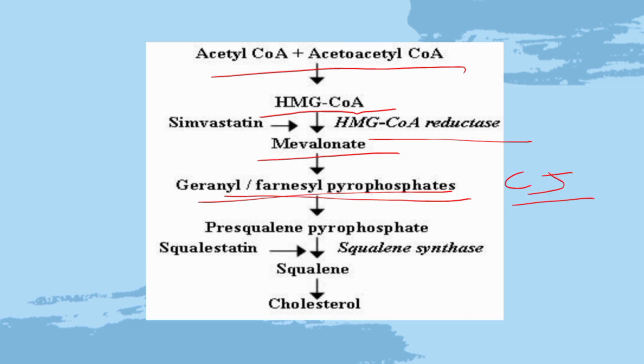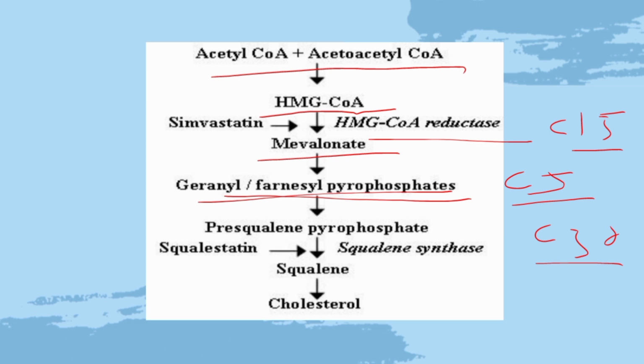The C5 isoprene units in isopentenyl pyrophosphate are then condensed to form a C30 compound, that is squalene. First, isopentenyl pyrophosphate isomerizes to dimethylallyl pyrophosphate, which reacts with another molecule of isopentenyl pyrophosphate to form the C10 compound geranyl pyrophosphate. Another molecule of isopentenyl pyrophosphate then reacts with geranyl pyrophosphate to form the C15 compound farnesyl pyrophosphate.